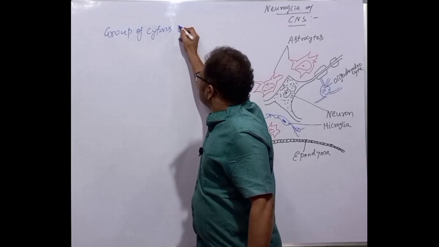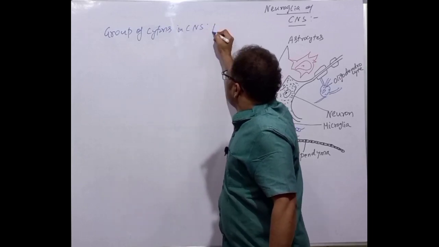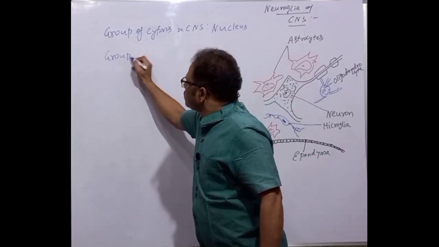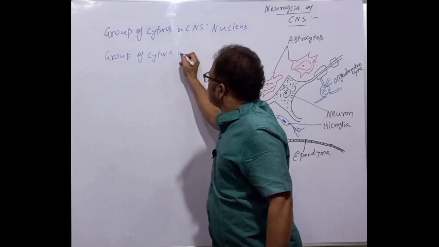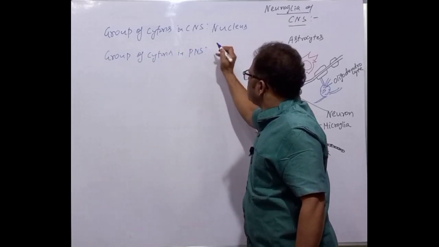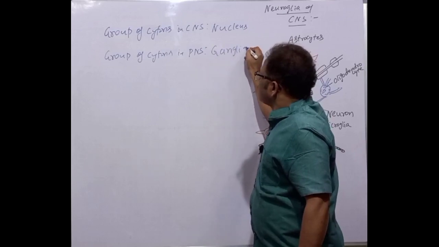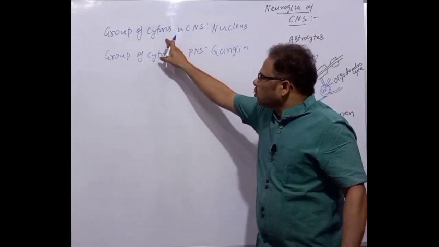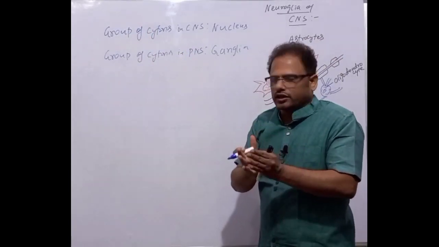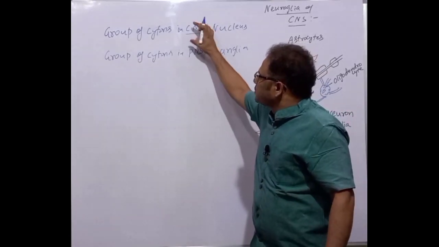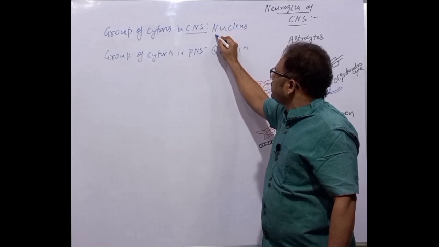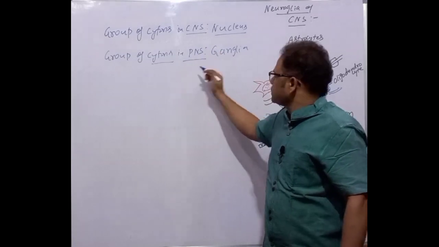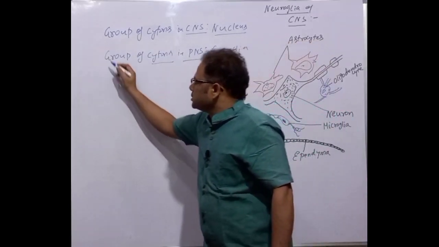So a group of cytons in the CNS is called a nucleus. A group of cytons in the peripheral nervous system is called ganglia. That is, a group of cytons, soma, we have discussed in the previous session what a cyton is, isn't it? A bundle of cytons, if present in the central nervous system, that is brain and spinal cord, is called a nucleus. And a group of cytons in the peripheral nervous system, PNS, is called ganglia. This is the first point.